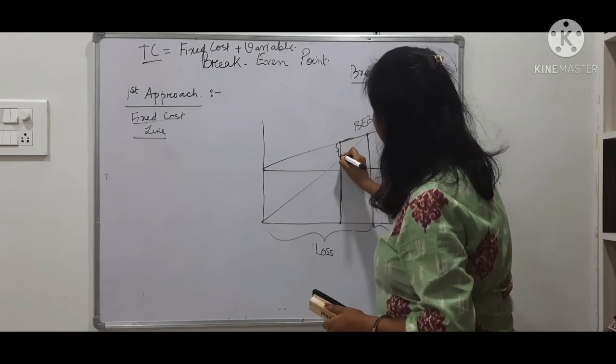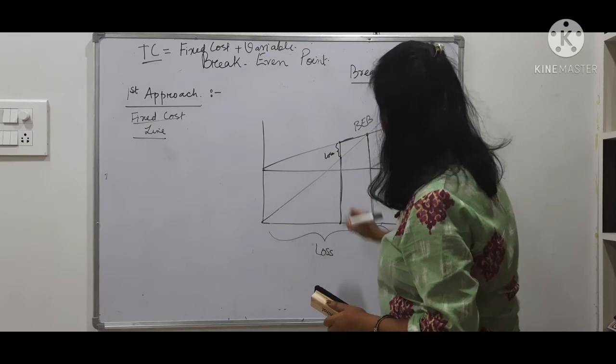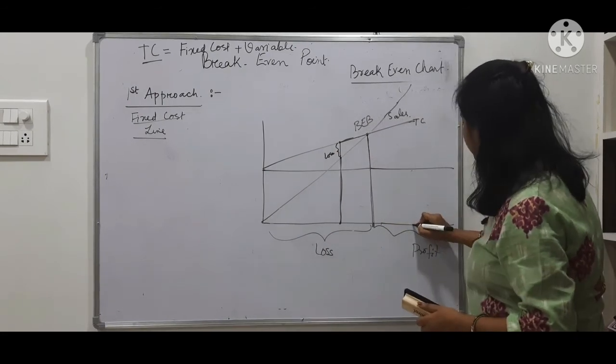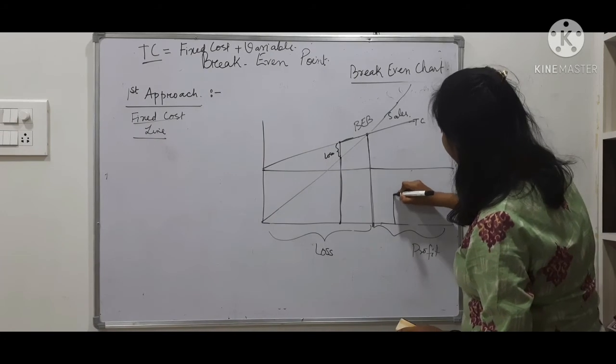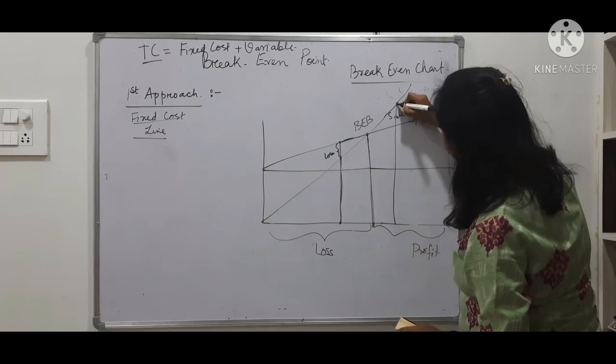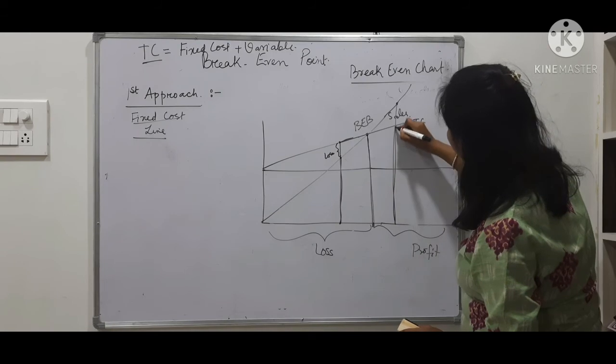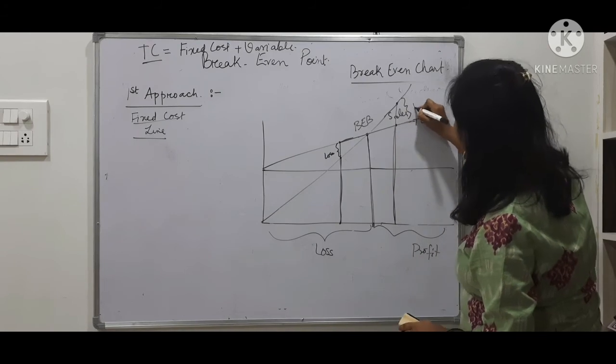So this is your loss. Suppose you are here, very far, if you are extending the line, this is your sales and this is your cost. So this is your profit.